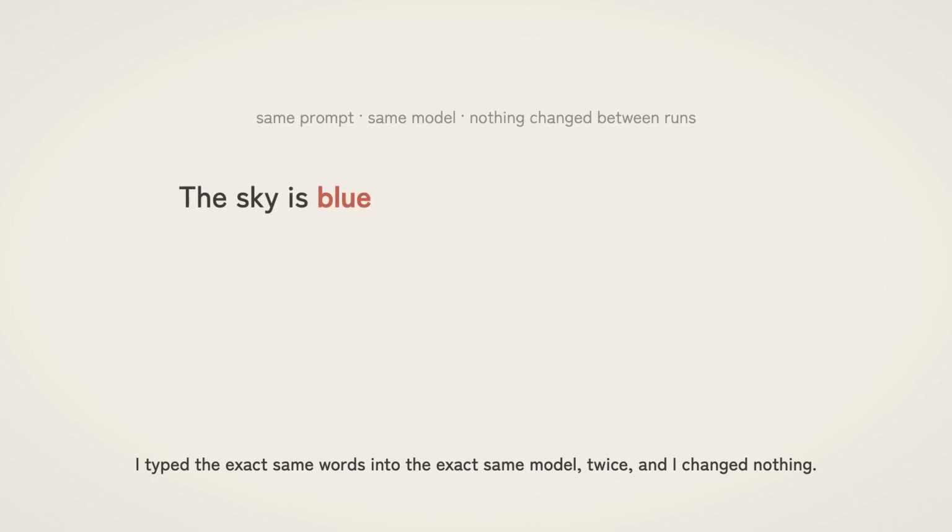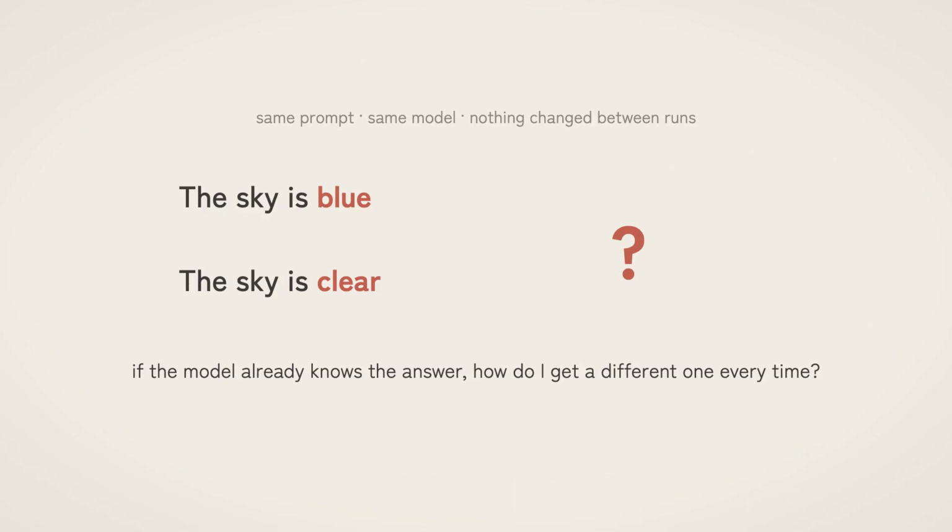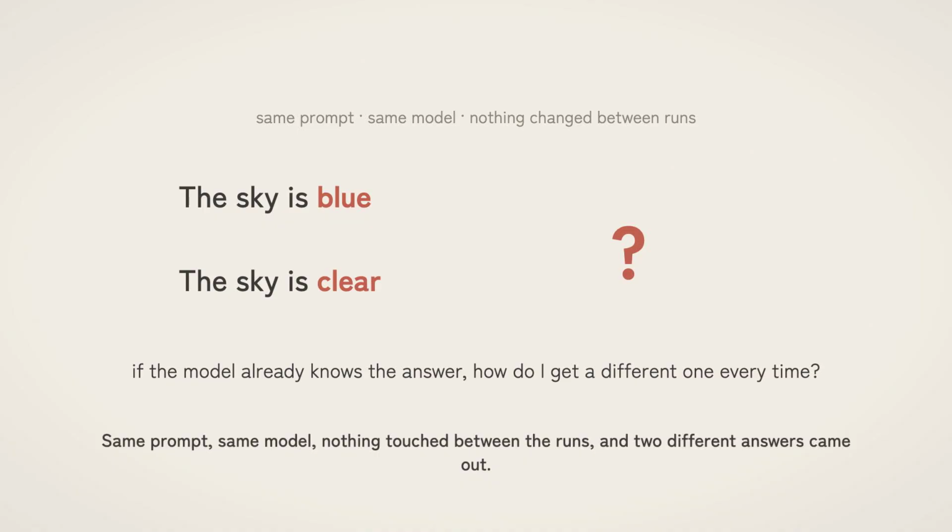I typed the exact same words into the exact same model twice and I changed nothing. The first time it said the sky is blue. The second time it said the sky is clear. Same prompt, same model, nothing touched between the runs, and two different answers came out.